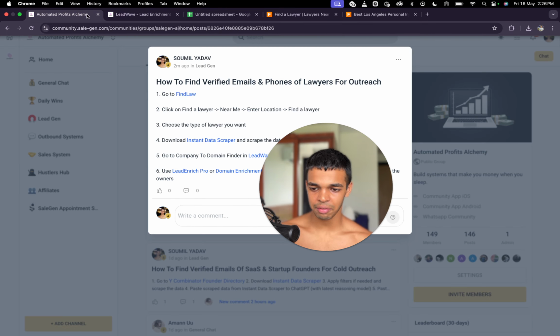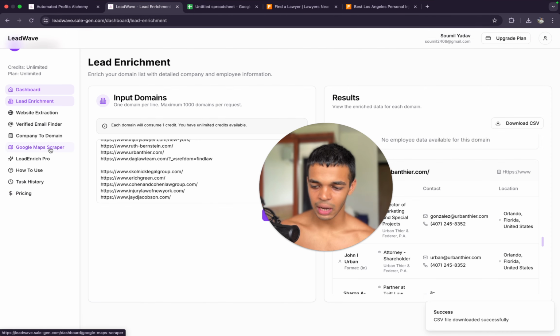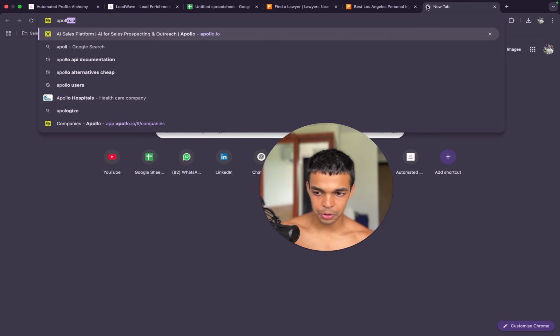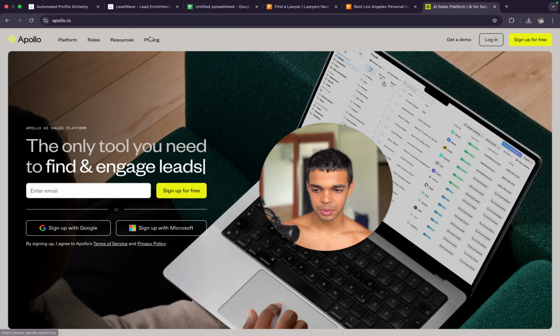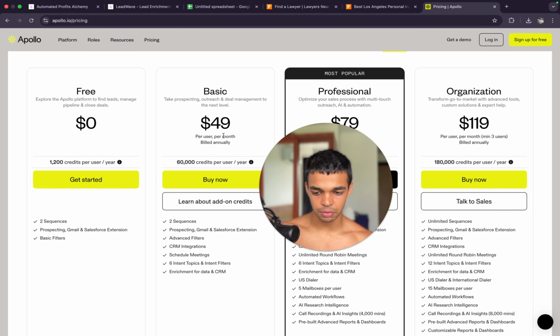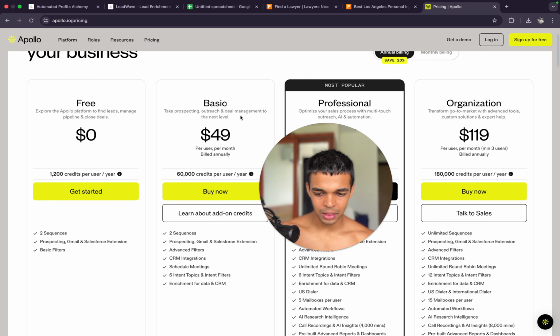If this was not enough, I think this is the best feature, but they also have a Chrome extension which finds data from Apollo.io. If you go to Apollo, it's really expensive for some reason. It's one of the most overpriced pieces of software, because you're paying thousands of dollars for a couple thousand credits.